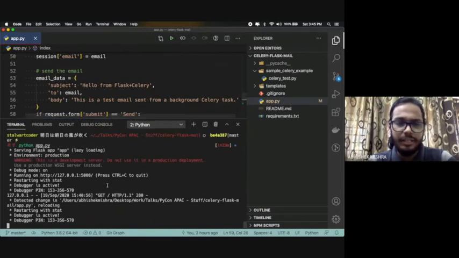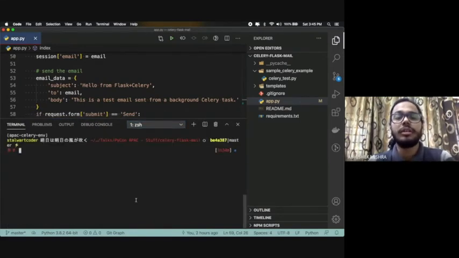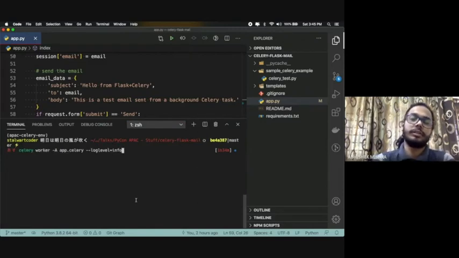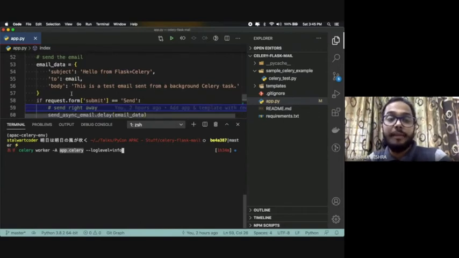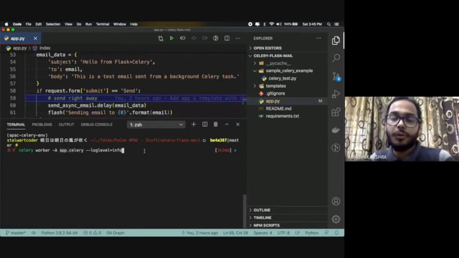So our app is already running, and as mentioned earlier, we are supposed to run the Celery worker. So again here, celery worker -A, and then your module name, which is app.py. So I have written app, and then the actual Celery app name. So you'll say app.celery, and then logging info, you want to do it. And I will tell you one more thing. Once this demo is done, I'll explain how periodic tasks work as well.